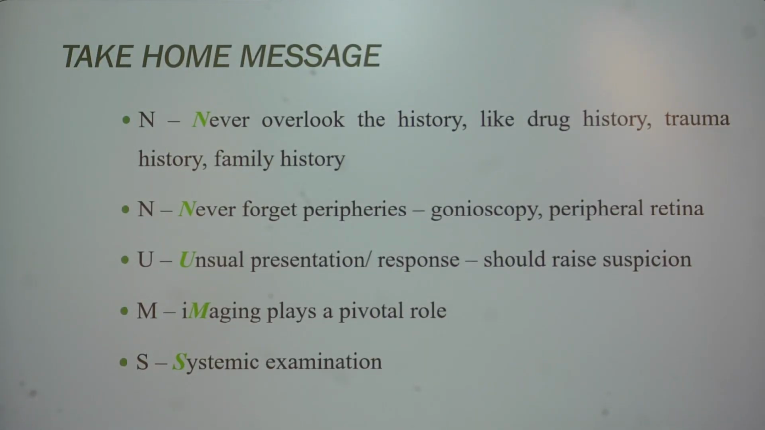So in a nutshell, never overlook the history, like drug history, trauma history, or family history. Never forget the peripheries, especially with the gonio and the peripheral retina. Unusual presentation or responses should always raise a suspicion. Always have a close follow-up if you are starting the patient on corticosteroids. Don't get biased by the initial good response to the corticosteroid, because that may reduce the secondary vascular inflammation that these diseases might cause, or may simply be the natural disease course, like in central serous chorioretinopathy. So we need to be very suspicious of any unusual presentation or responses.